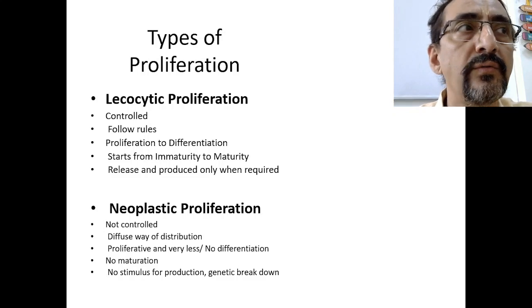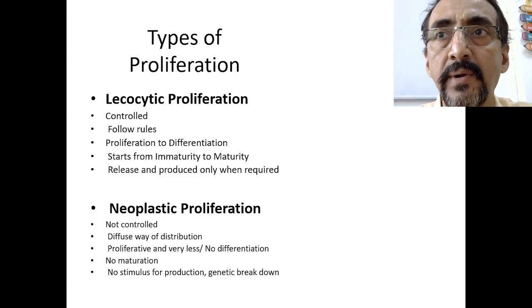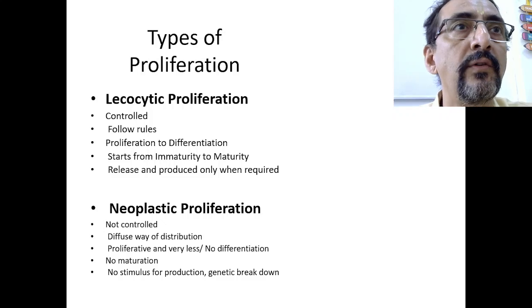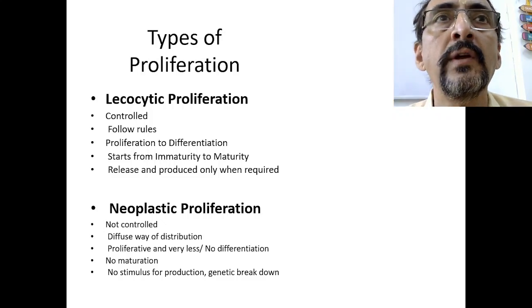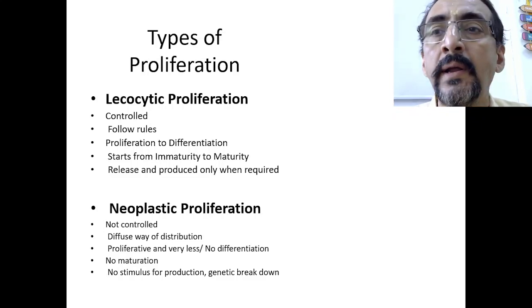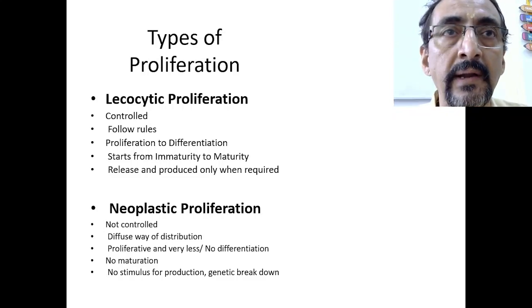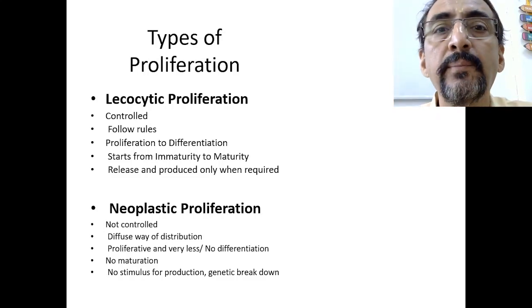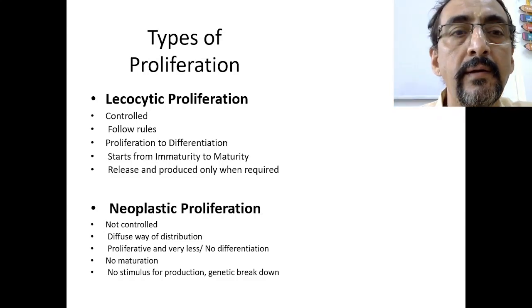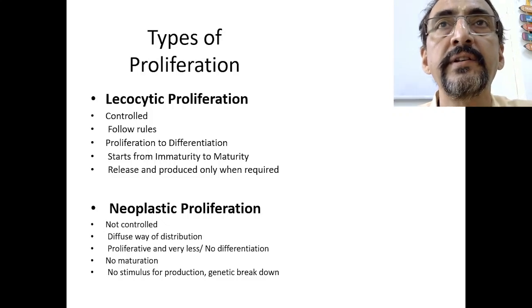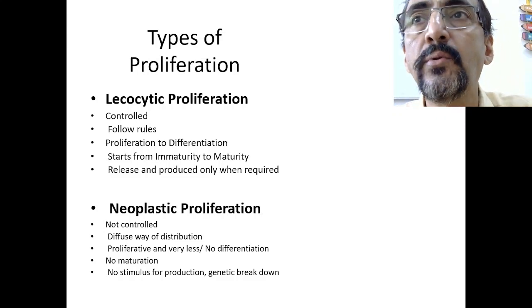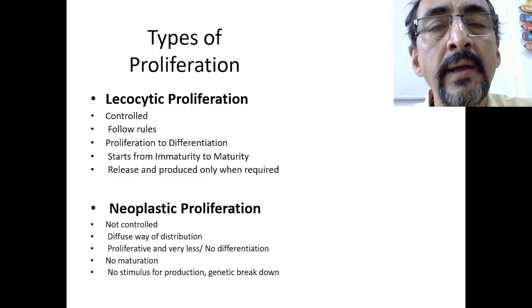It follows the rules. When you talk about cell division, whether it is leukocyte or any normal body cells, skeletal cells, there is a rule: prophase, anaphase, telophase. According to those rules there will be division of the chromosomes, and that should be the pattern in normal. Then proliferation to differentiation. Normally proliferation starts and then differentiation follows. Differentiation means as the proliferation takes place, the quality of the cells goes on increasing. So it follows the rules.